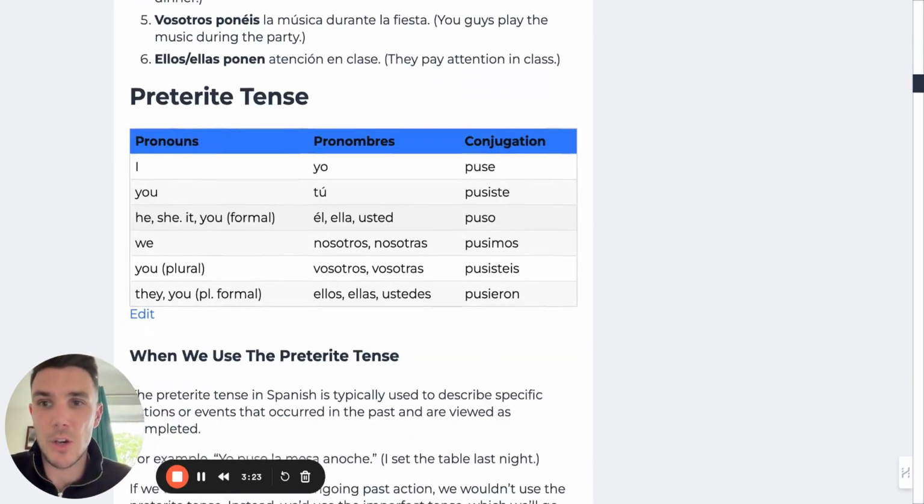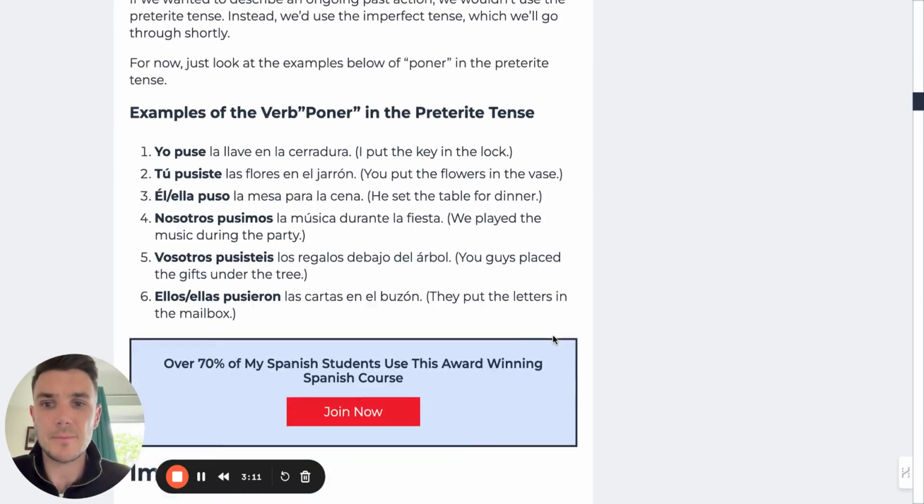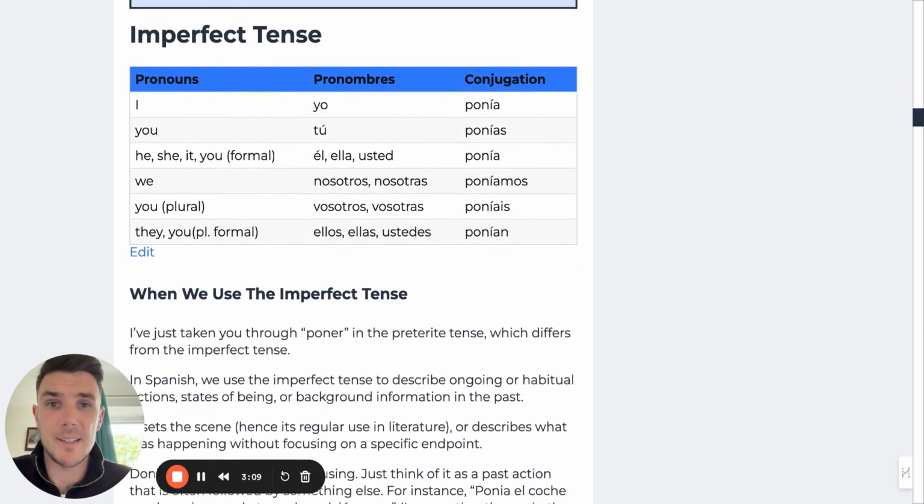Let's go through. So, preterite tense, I put in the preterite tense. Puse, pusiste, puso, pusimos, pusisteis, pusieron. Imperfect tense, okay, so I was putting or I used to put. Ponía, ponías, ponía, poníamos, poníais, ponían.